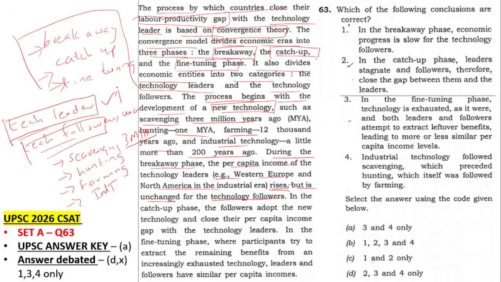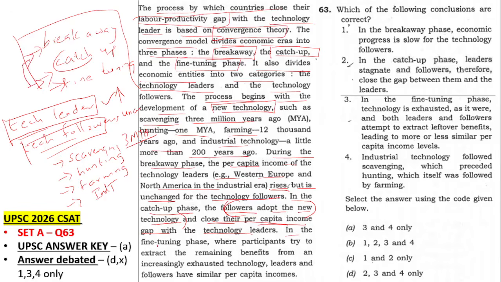Okay, this is unchanged and this is increasing. Now in the catch up phase, the second phase we are discussing, the followers adopt the new technology and close their per capita income gap with the leaders. Meaning now the followers also have the technology. Others are also growing, the leaders are also growing, but these people also, and they will close the per capita gap. So these two now became almost close.